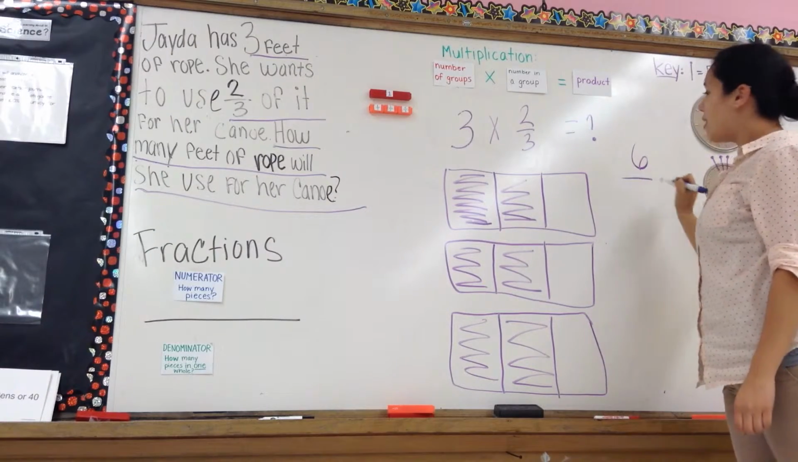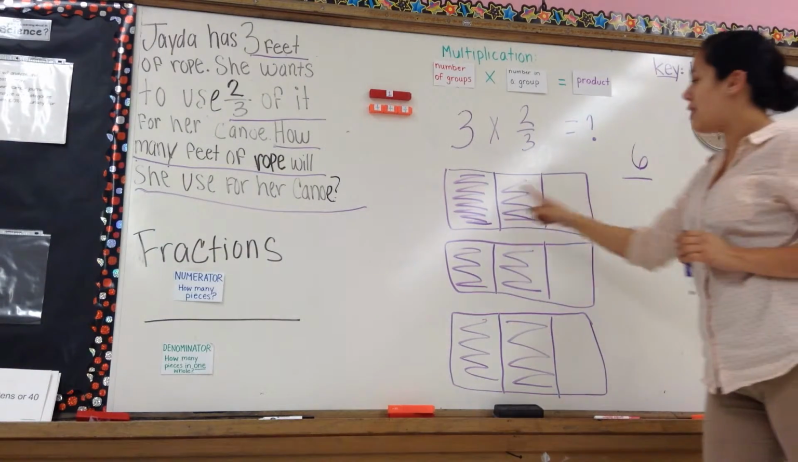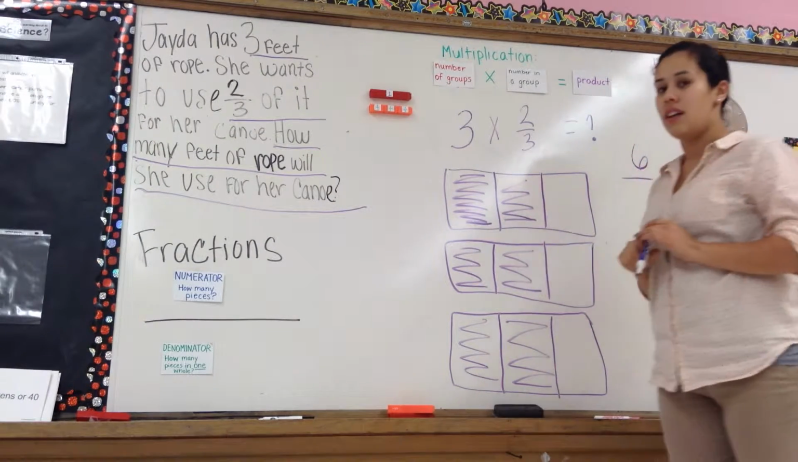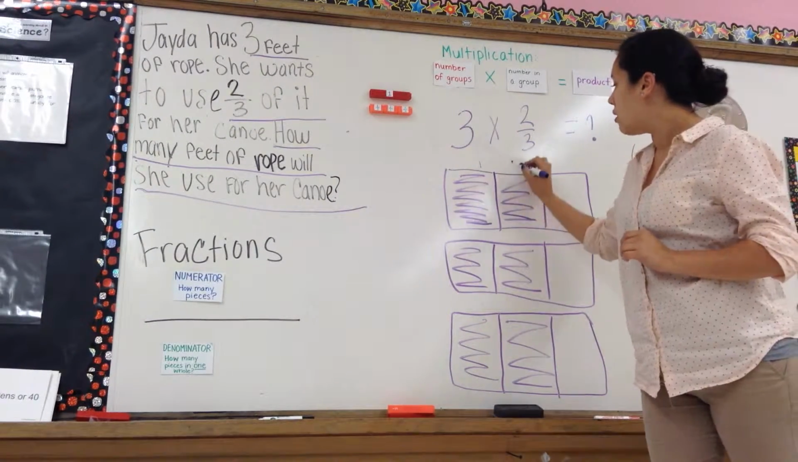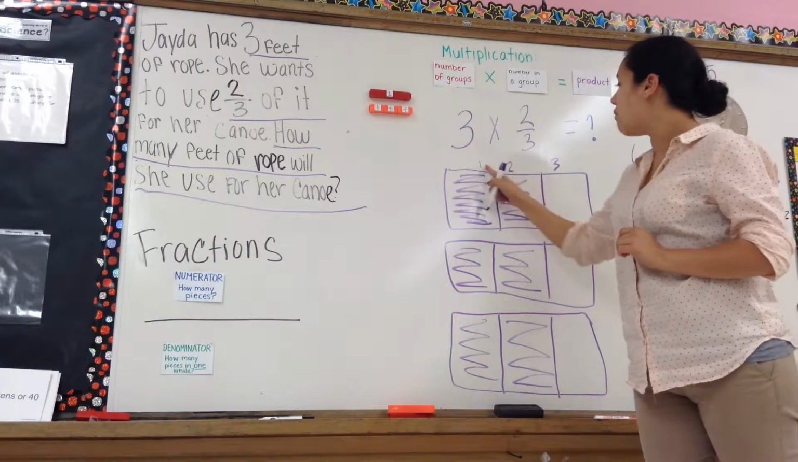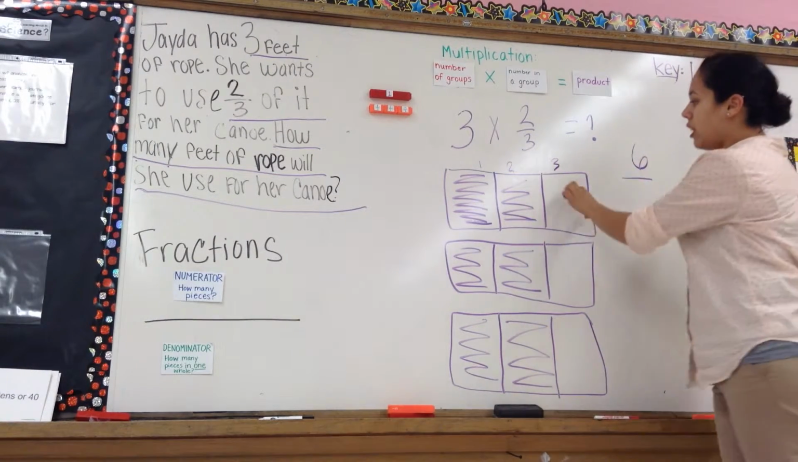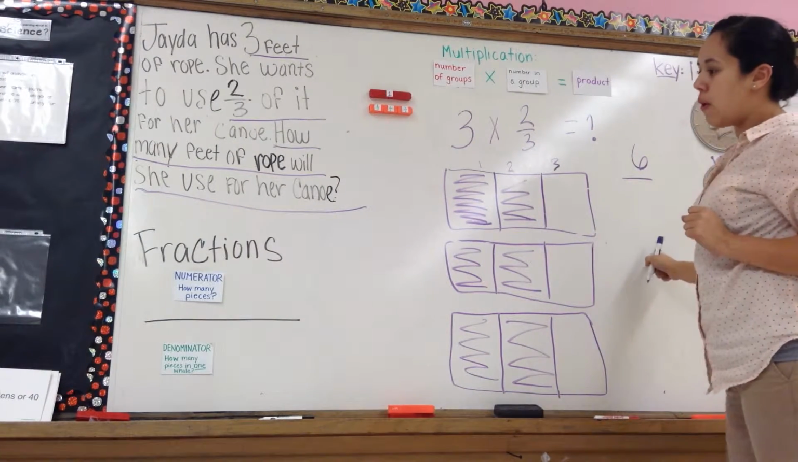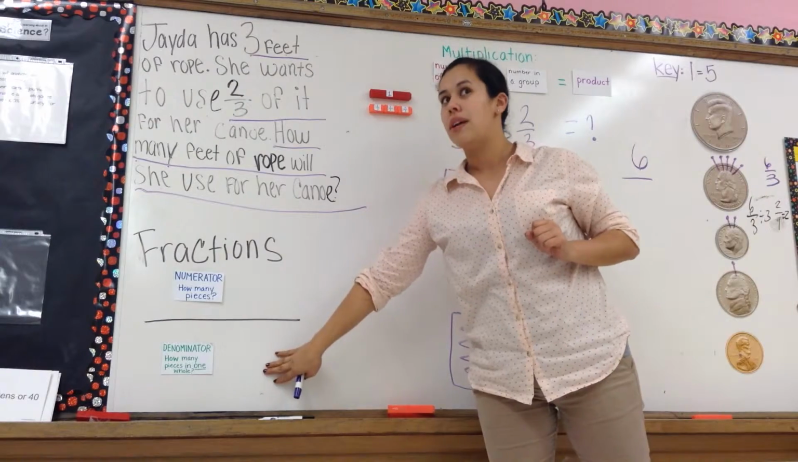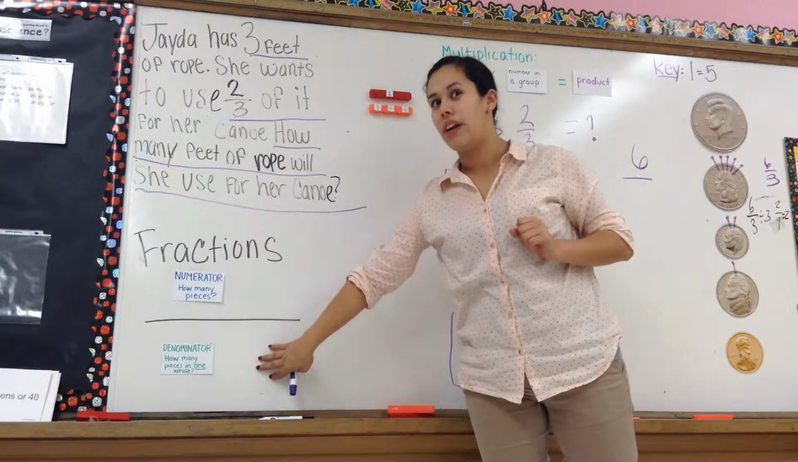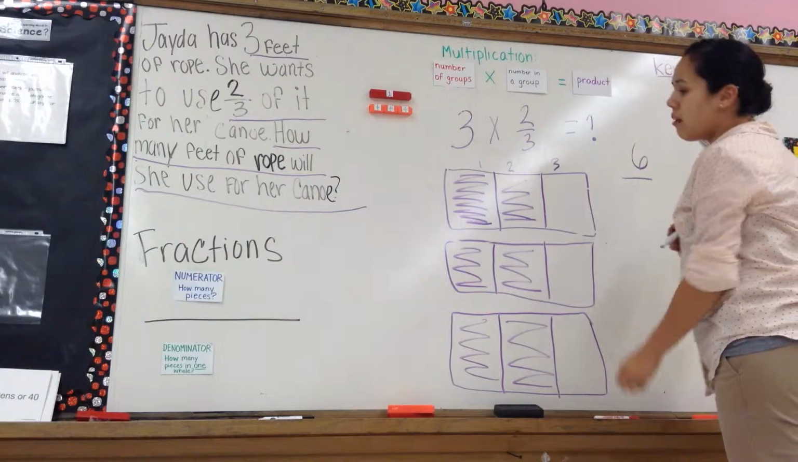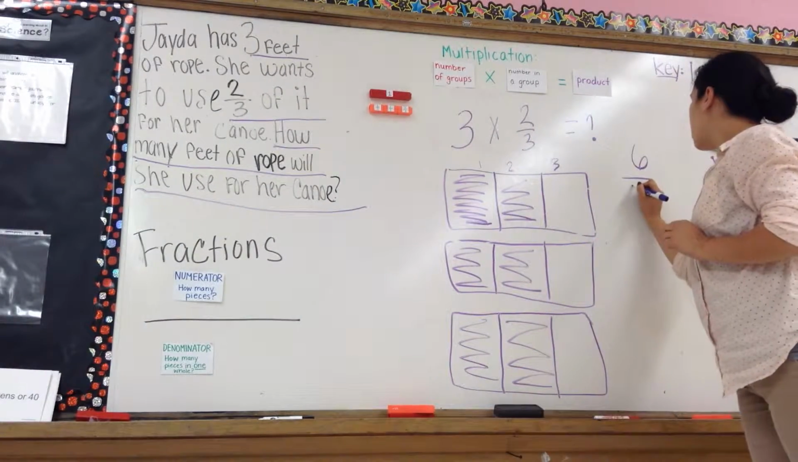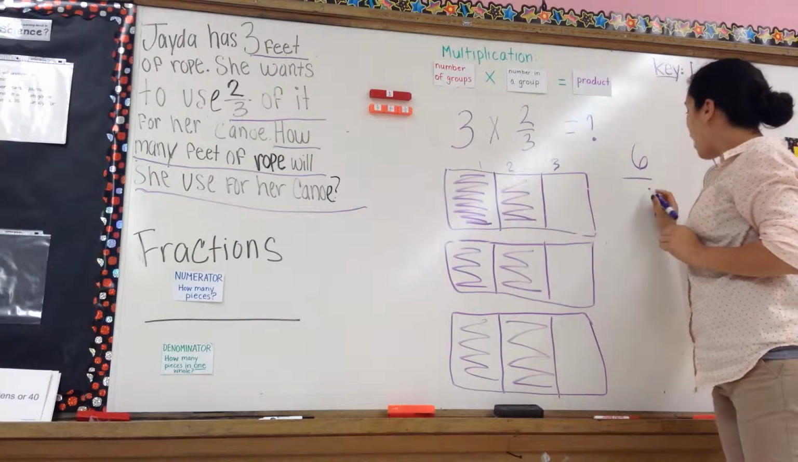And now let's count how many pieces do we have in each whole. How many pieces? Let's count them. 1, 2, 3. We have 3 pieces in 1 whole. And does that number go at the top or at the bottom? Is that our numerator or is that our denominator? That number is our denominator because that's how many pieces we have in one whole. So how many did we say we had? We had 3.